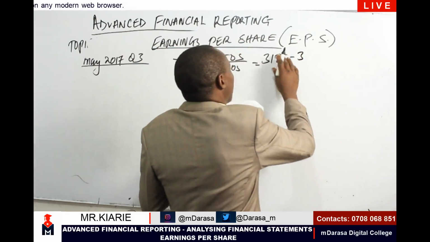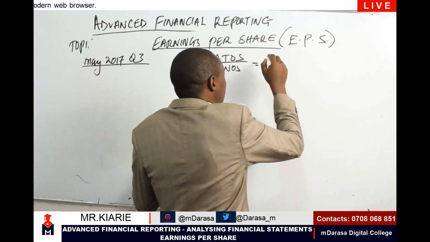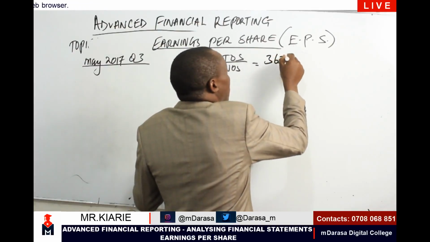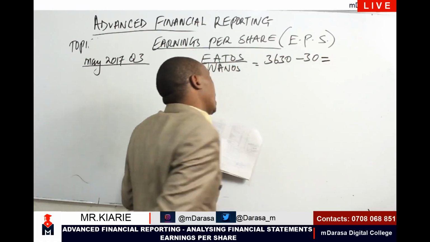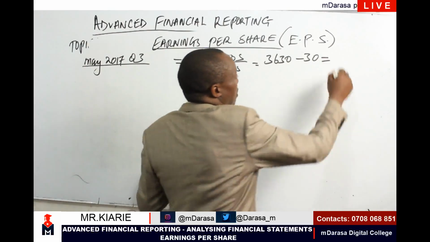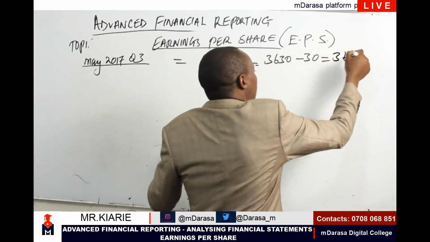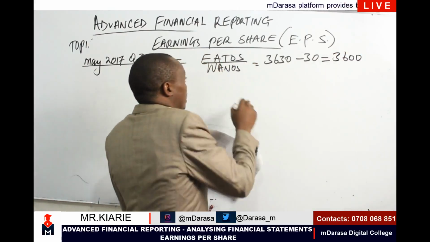That is, sorry, for 2016, it was 36.30. But we know it paid preference dividends of 30. And therefore, our ETOS will be 3,600. That is our ETOS.